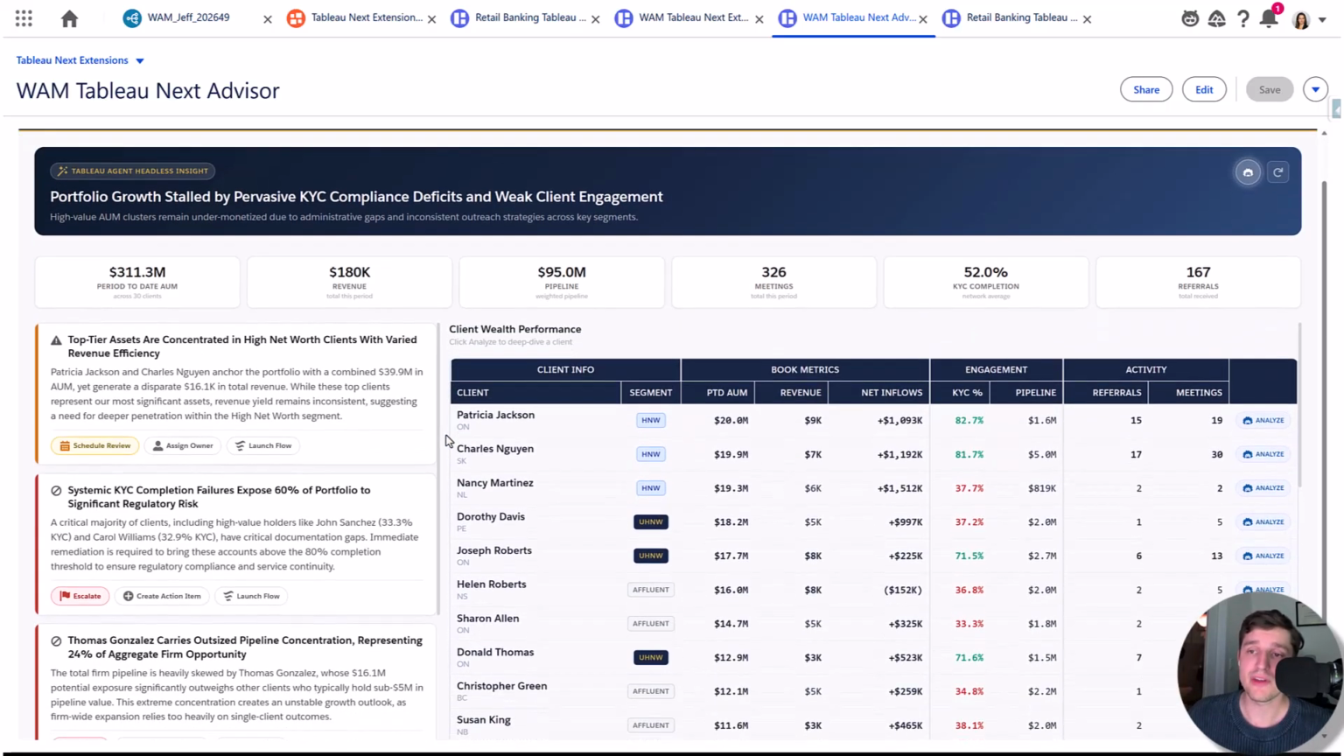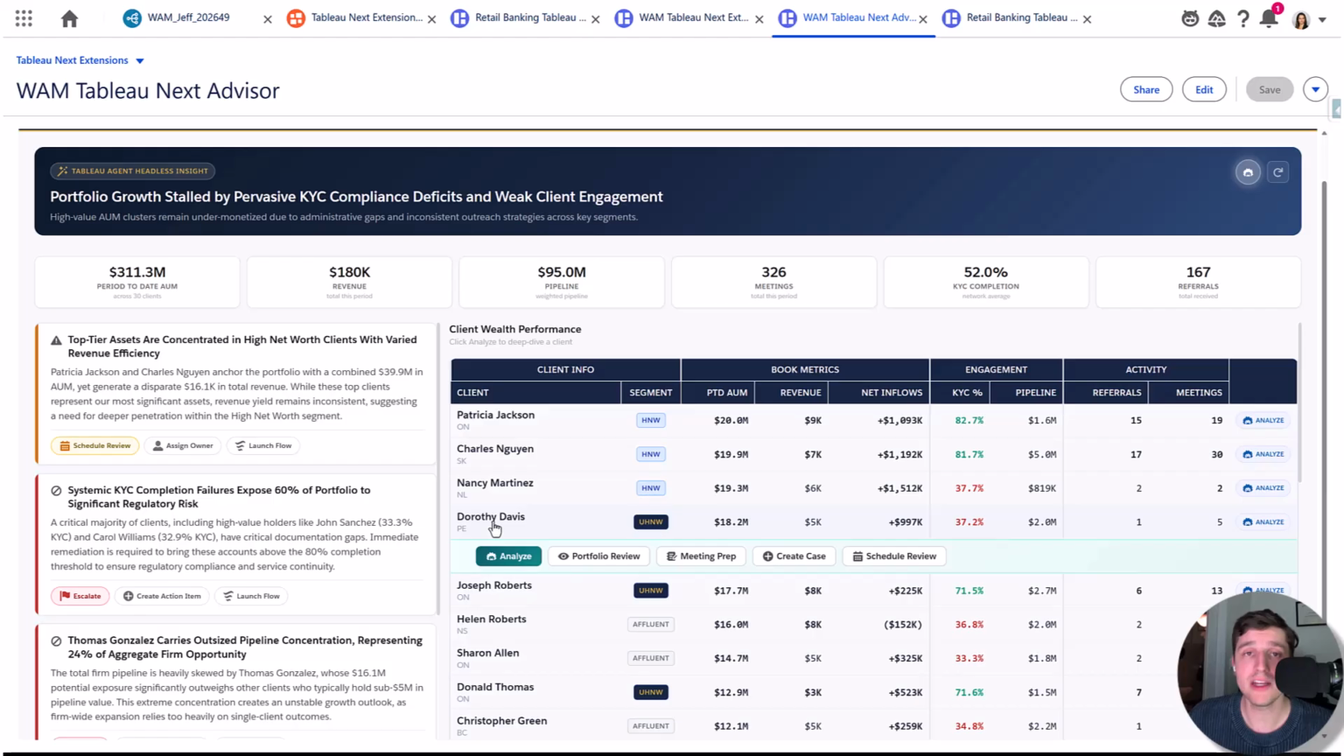Very specifically, though, let's say, hey, Dorothy, I really want to understand more about her, or maybe I'm meeting her soon. Well, that's where Tableau Next extensions are super flexible in that you can add custom actions directly to your tables. Analyze, which we'll save for after, portfolio review, right?